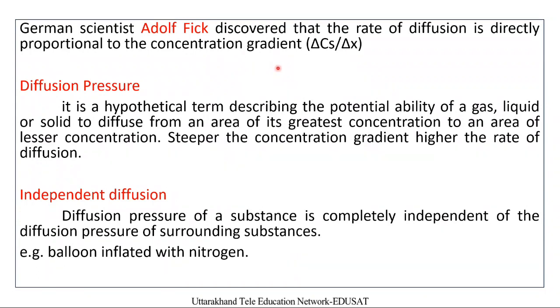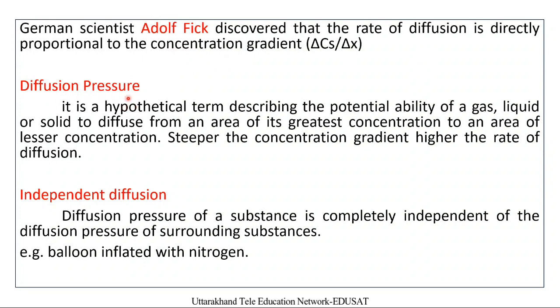The rate of diffusion will be higher if the concentration difference between two points separated by a distance x is higher, and if that difference is sufficiently less, then the rate of diffusion will also be less. So the rate of diffusion depends on the concentration gradient.